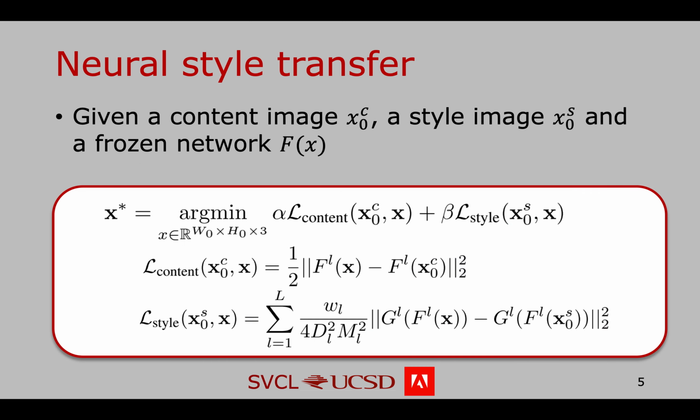Let's first briefly recall what basic style transfer is. Given a content image, a style image, and a frozen network, we try to optimize the target image such that its activation is close to that of the content image at a certain layer, and simultaneously its multi-scale activations are close to those of the style image on the gram matrix.